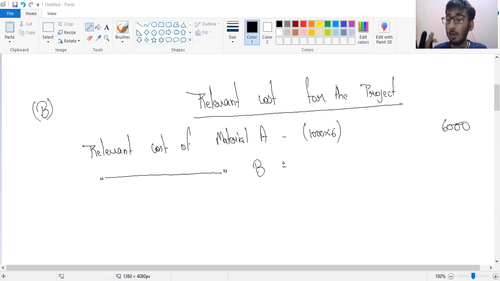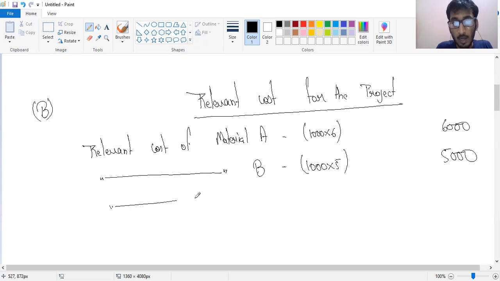As I told you at the very beginning, just apply your mind to the best case scenario. Since it is regularly used, I'll simply buy it from outside, because if I use whatever is available in my material, I still need to purchase it. So it is better to buy it from outside for the current material. So it would be 1000 multiplied by 5, or I can say 5000.